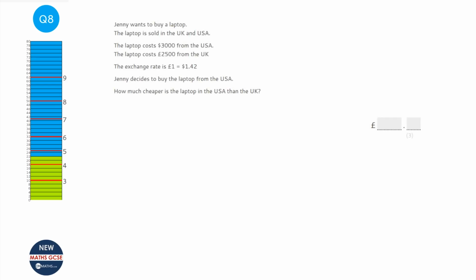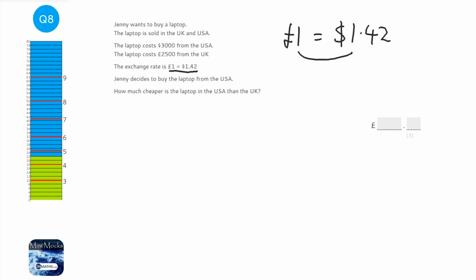Okay, so this question's about exchange rates, and this part here is quite important. If I just rewrite that to make it a bit bigger, this is basically saying that to get from pounds to dollars, we just need to times by 1.42. And you can get that by just dividing the right hand side by the left hand side. Now, 1.42 divided by 1 is just 1.42.